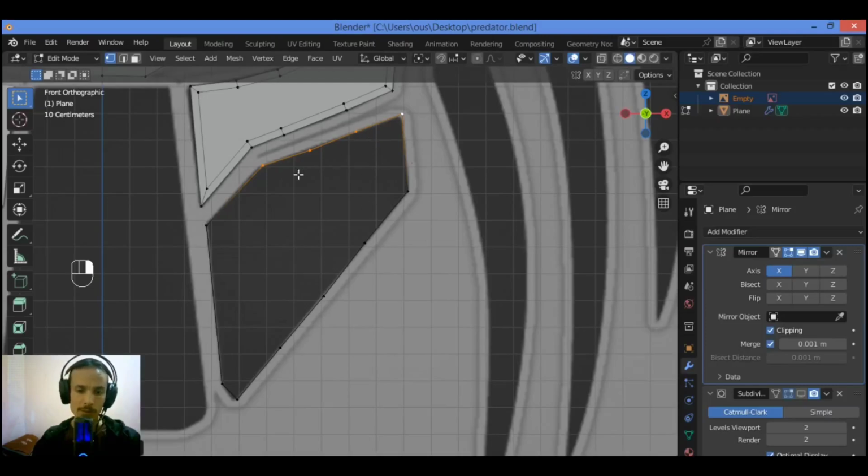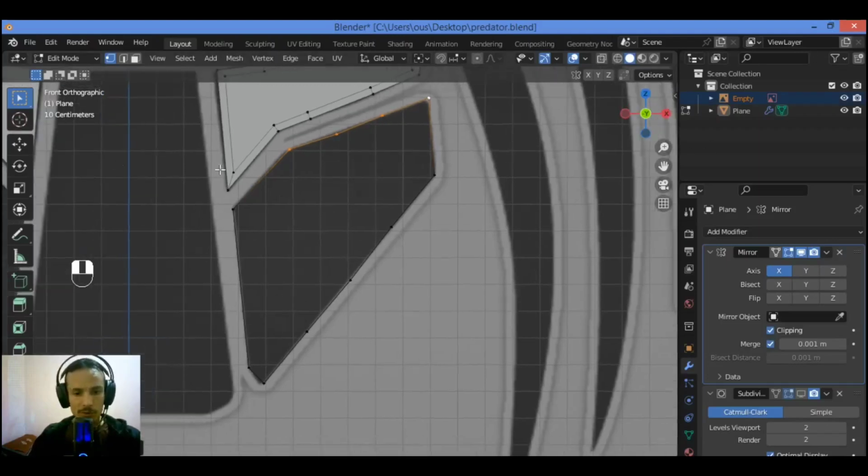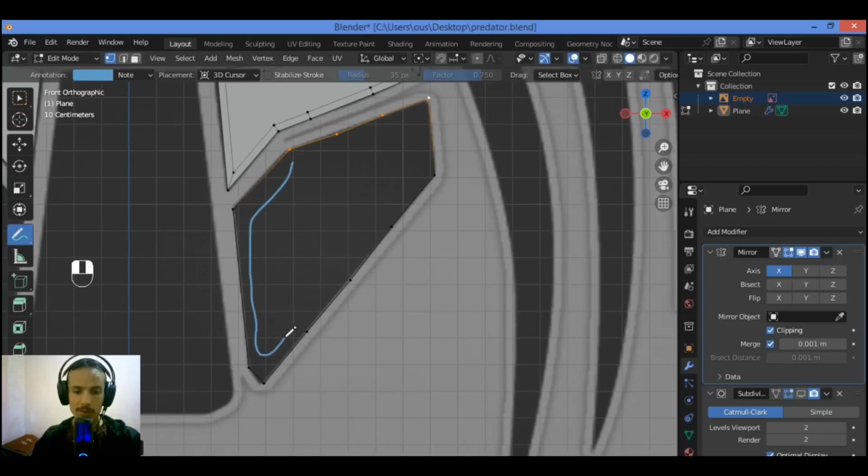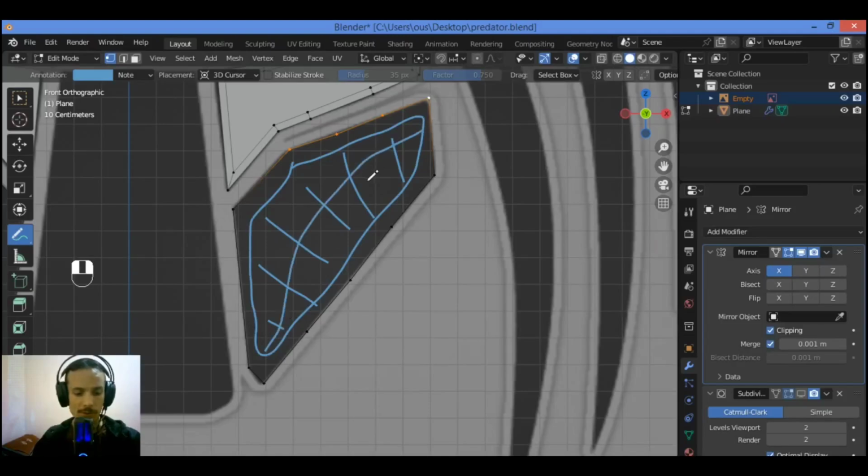Just I'm gonna be connecting all those vertices to create different topology structures that should be clean. Then I'm gonna be using this annotate to explain in case where we are to use the Inset tool. It's gonna be inserting just like this and create topology quads. Then I'm gonna be creating quads all over this section over there. So let's see how to do it.